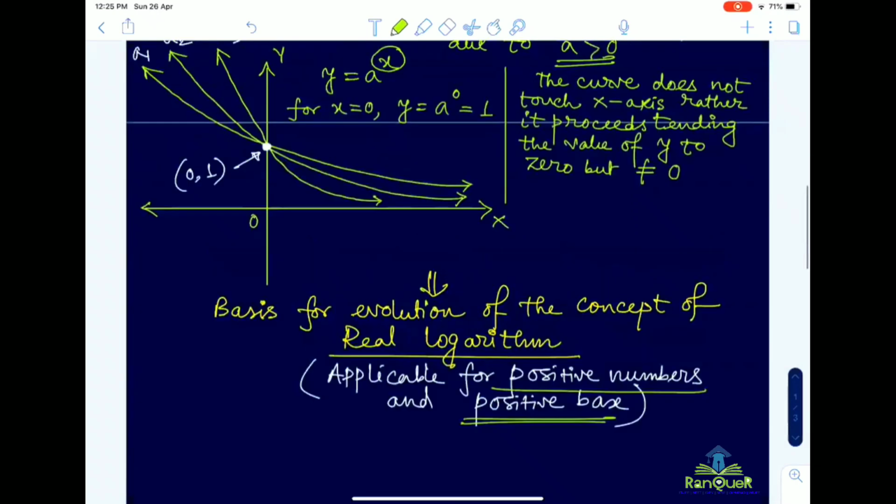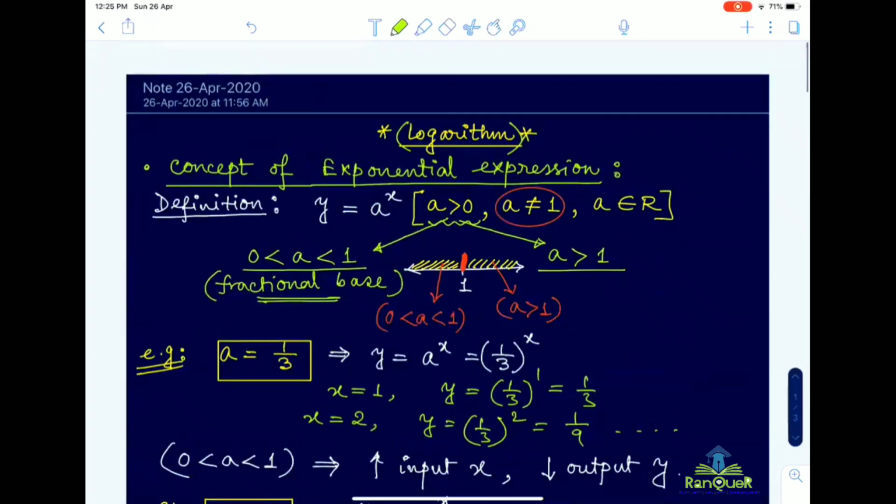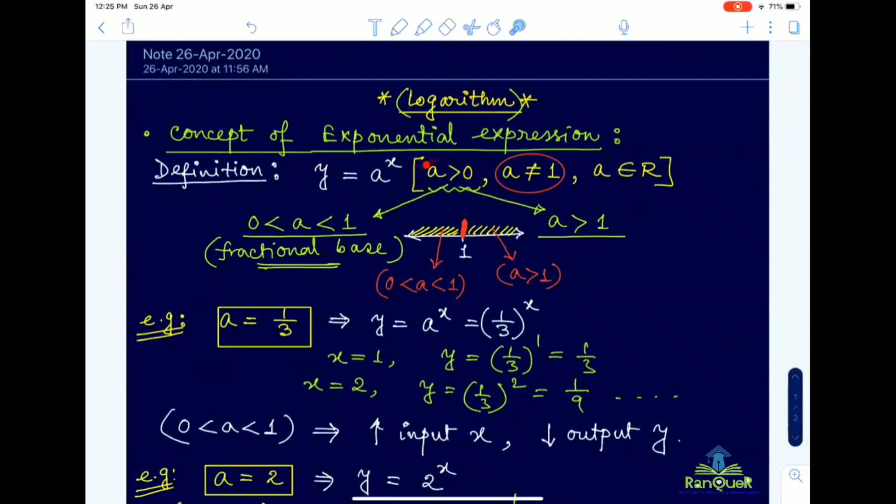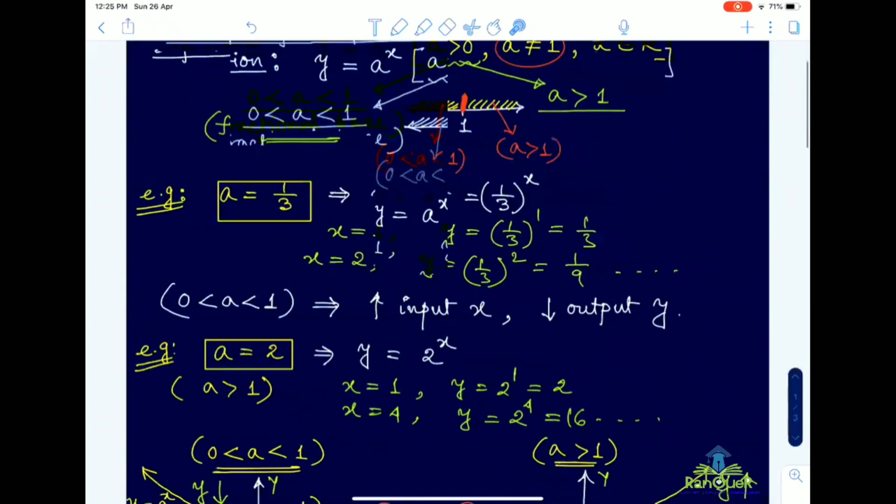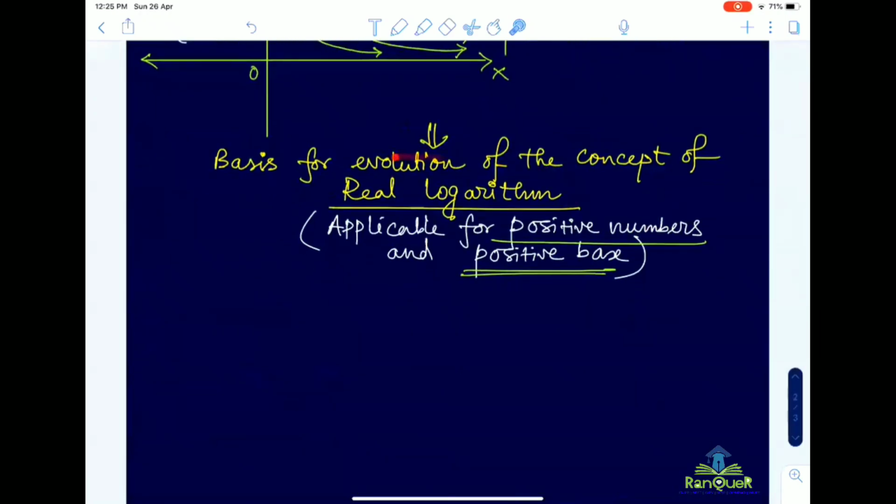And earlier we have learned that the exponential expression is defined for positive value of the base. So that is the main interlink between the exponential expression and the logarithm, that we also deal with the real logarithm for positive numbers and also for positive base. Remember, we will not discuss logarithm of negative numbers or non-real numbers.